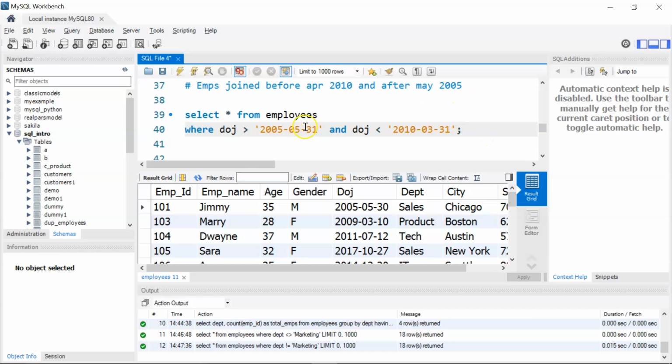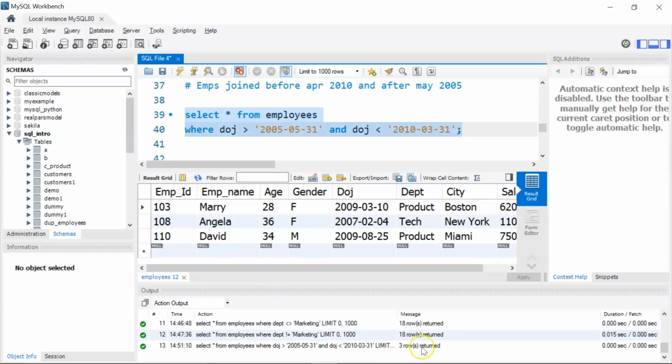I hope you were able to understand this. Date of join greater than 31st of May 2005 means after May 2005, and date of join less than 31st of March 2010 means employees joined before April 2010. Let's run it. Okay, so we have a total of 3 employees in our table. You can see the date of join, and all of them have joined after May 2005 and before April 2010.